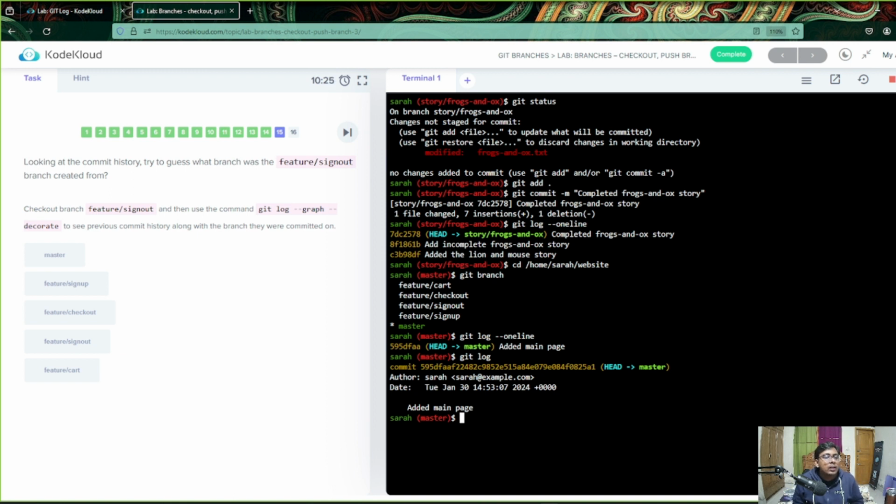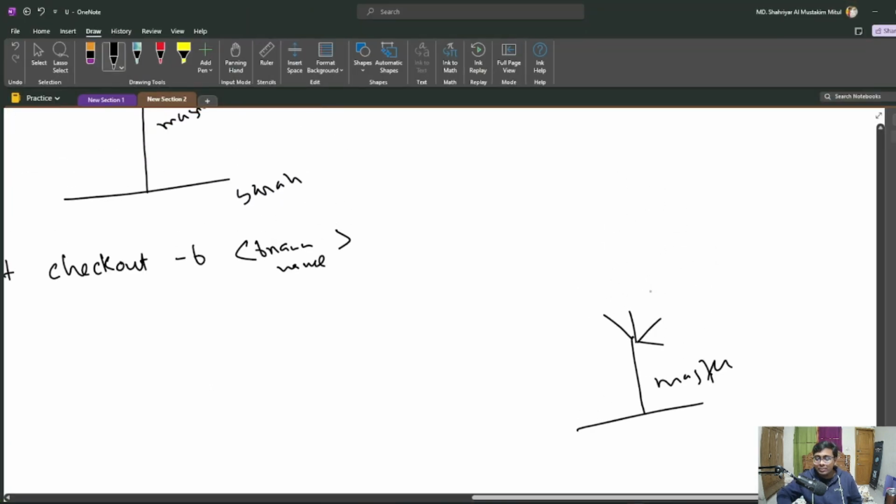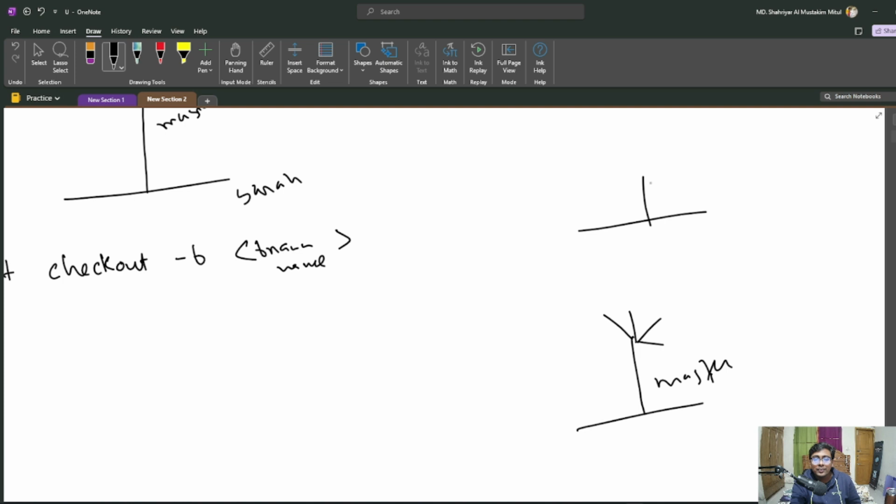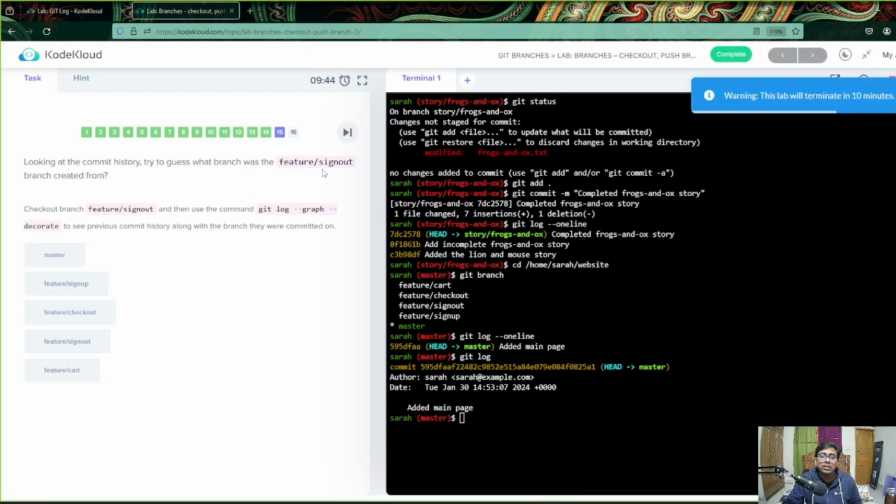Okay, great. Now it said basically check out from what branch the feature sign-out branch was created. Try to guess what branch it was created from. So how can we understand? Basically, when we create a branch, like maybe something from master, so maybe dev is attached to master, right? And this is the master, something like that. So we just look for the parent branch for feature/sign out.